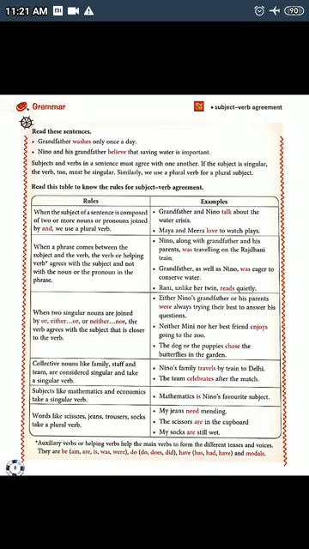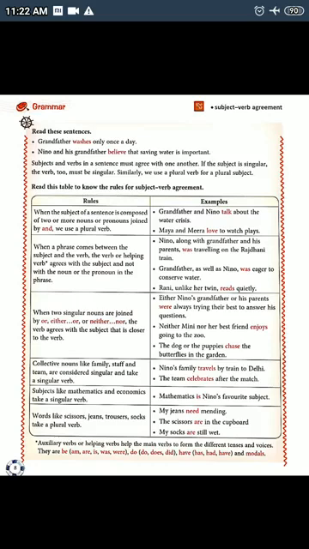Now, for understanding subject verb agreement, there are some rules. The first rule states that when the subject of a sentence is composed of two or more nouns or pronouns joined by and, we use a plural verb. For example, Maya and Meera love to watch plays. Here we can see that the subject is composed of two nouns joined by and, so the subject becomes plural, and that is why we have taken the verb love also plural.